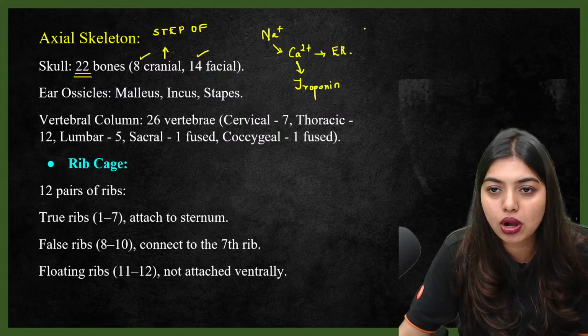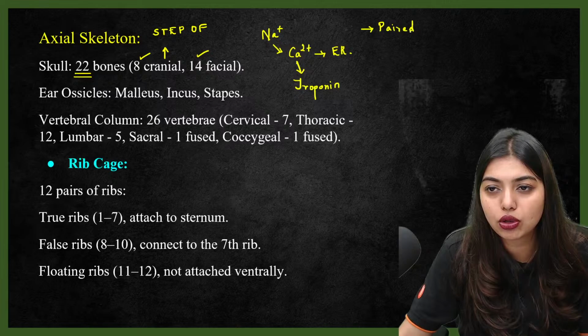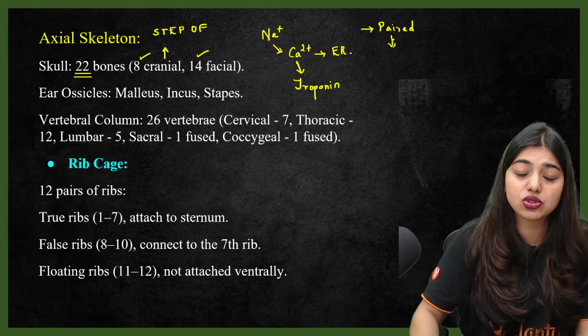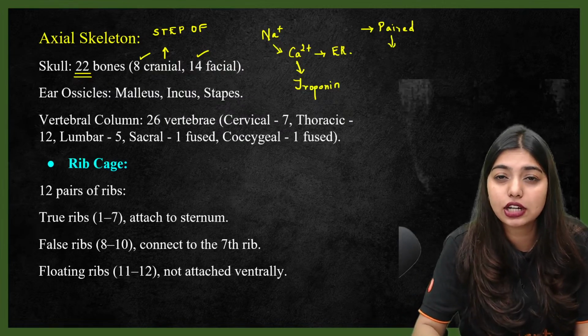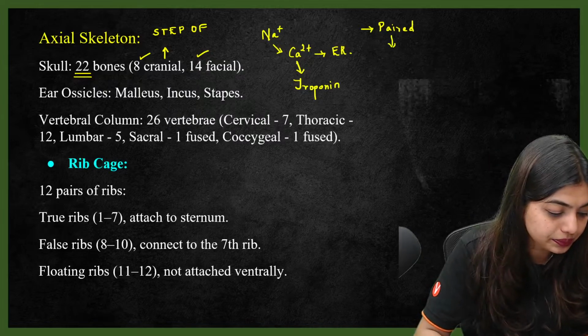In that, students, who are going to be the paired ones? All these questions will come. And let me tell you, locomotion and movement questions are very, very easy to score. So don't even think of missing the 12 marks to 16 marks.